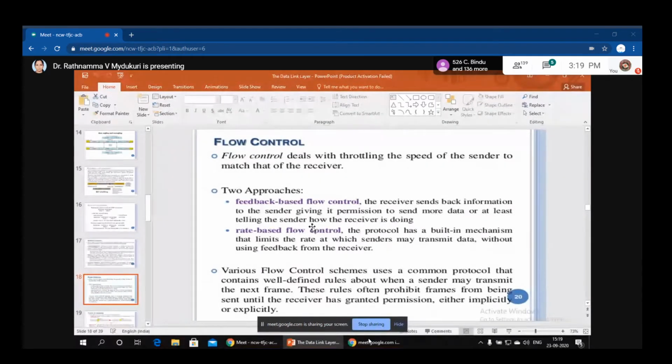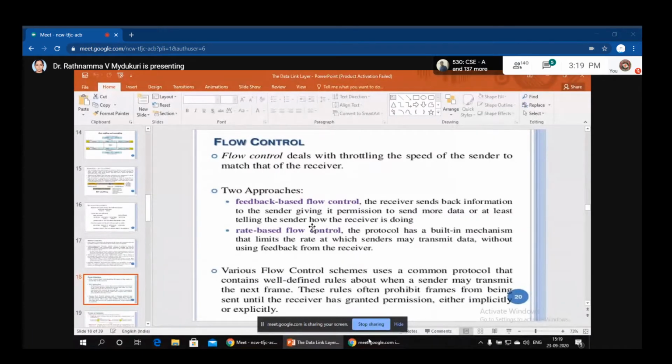Okay. So for flow control, we have two approaches. The first one is called feedback based flow control. The second one is rate based flow control. In feedback based flow control, the receiver sends information to the sender.